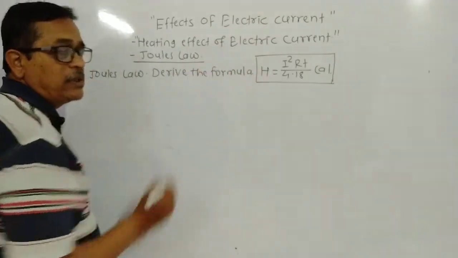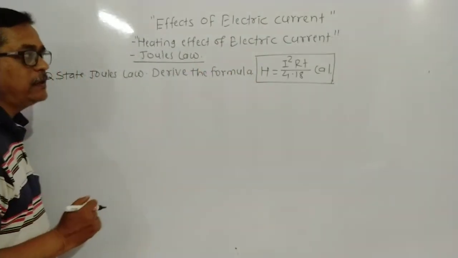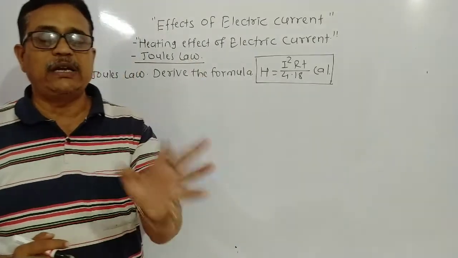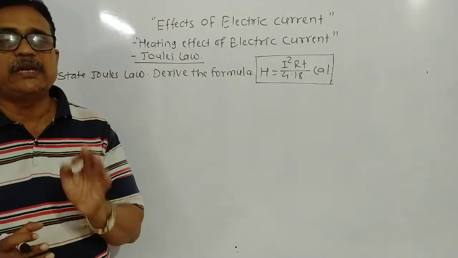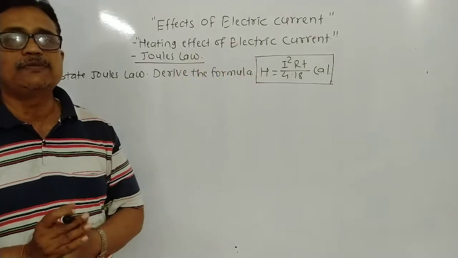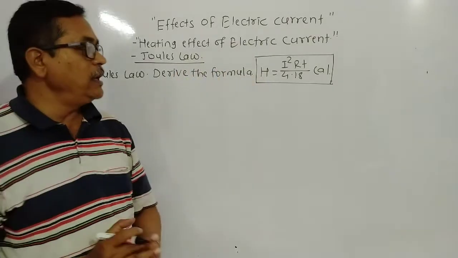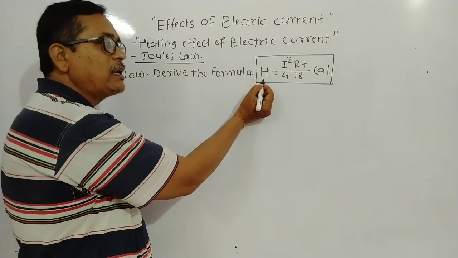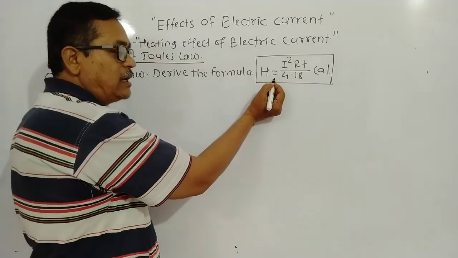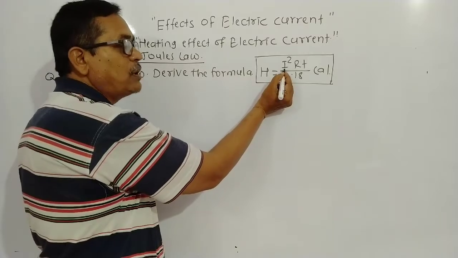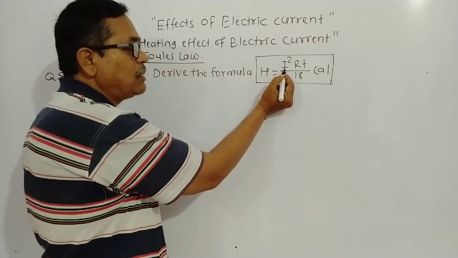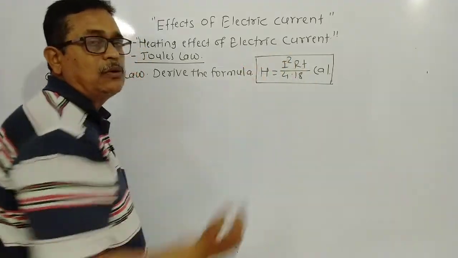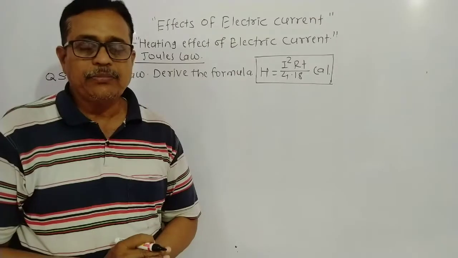हा फॉर्म्युला विद्यार्थी मित्रांनो आपल्याला डिराइव्ह करायचा आहे आणि या फॉर्म्युल्यावरून आपल्याला जूल्स लॉचं स्टेटमेंट द्यायचं आहे. We give the statement of Joule's law according to this formula. H means heat generated by passing of electric current is directly proportional to the square of electric current, means I square, resistance of conductor and time taken to flow the electric current.